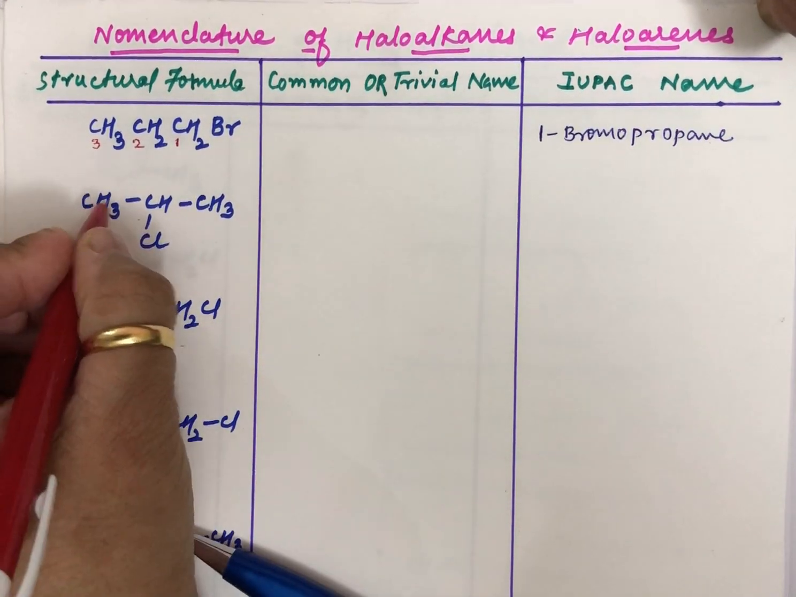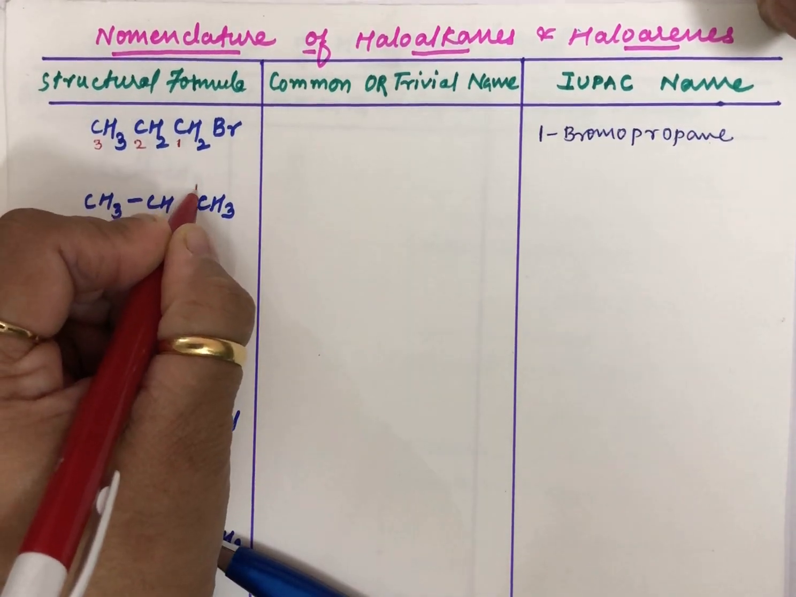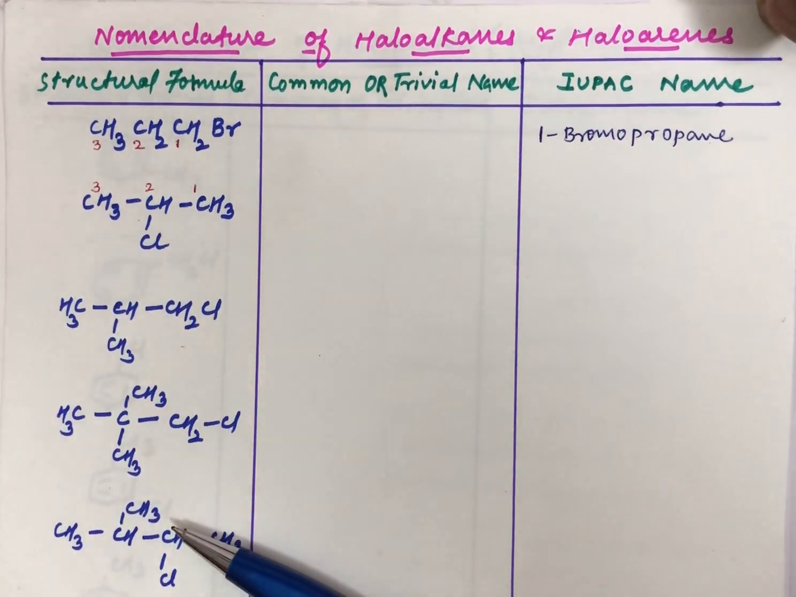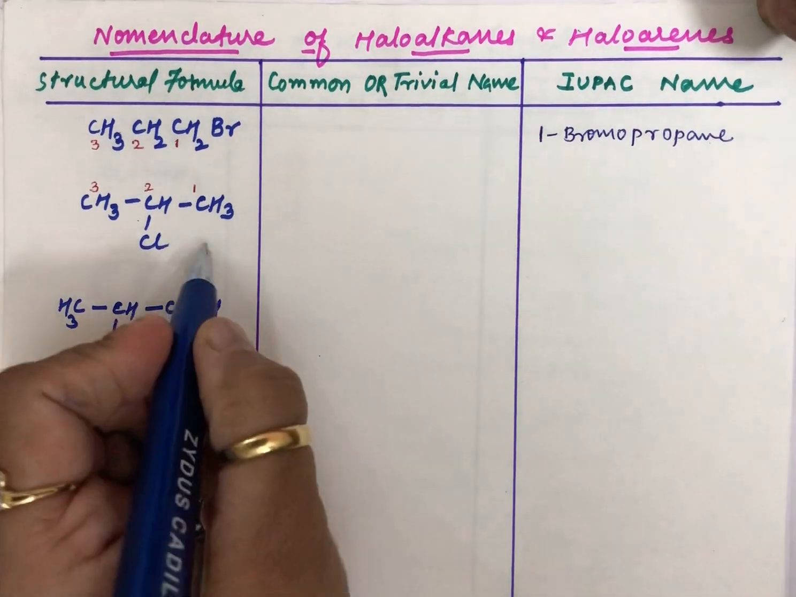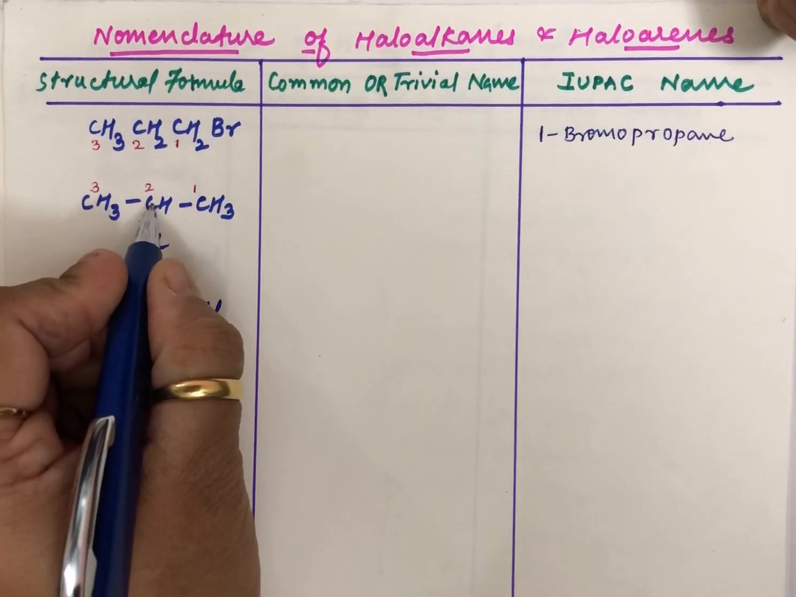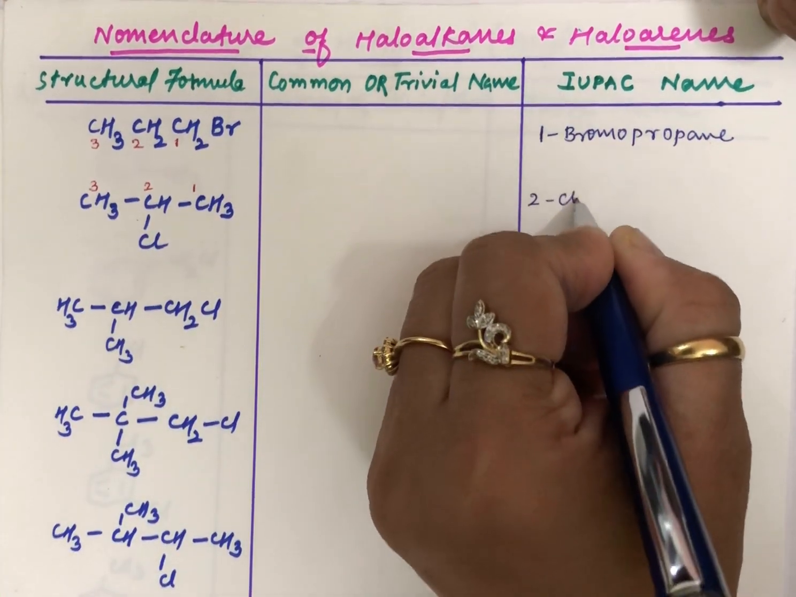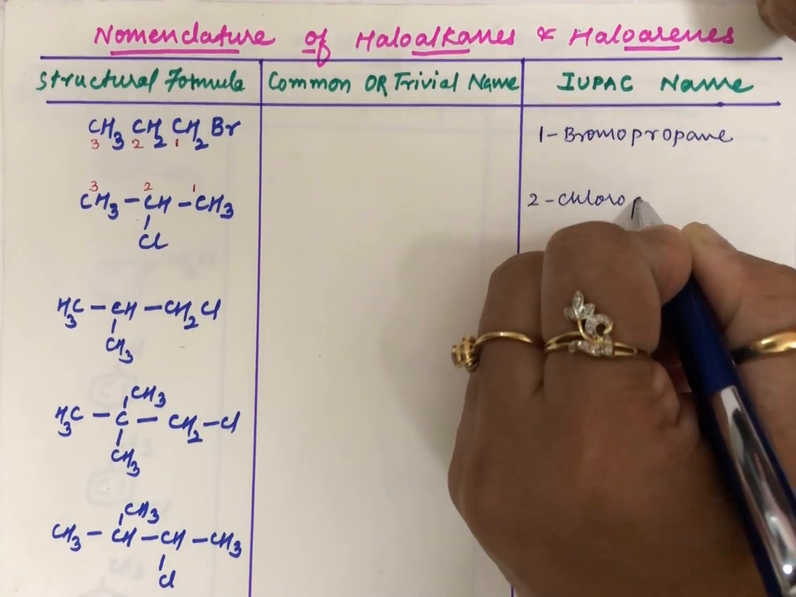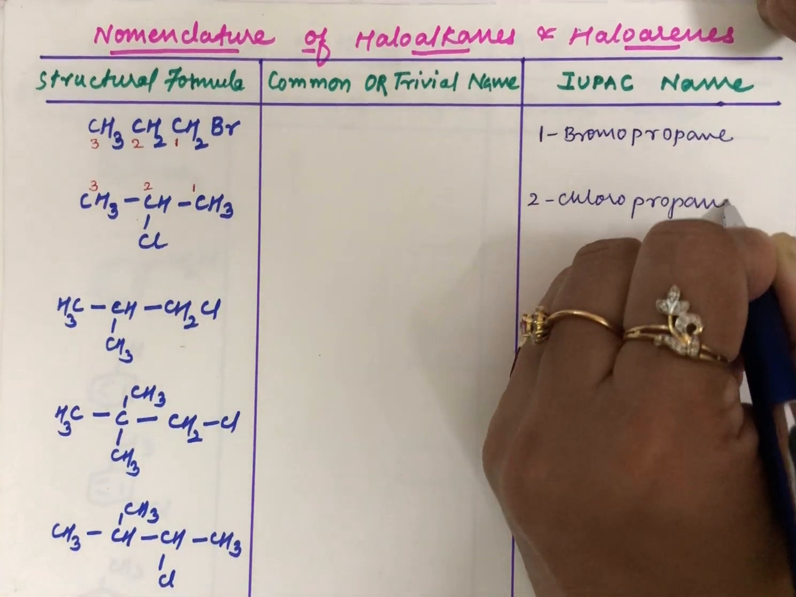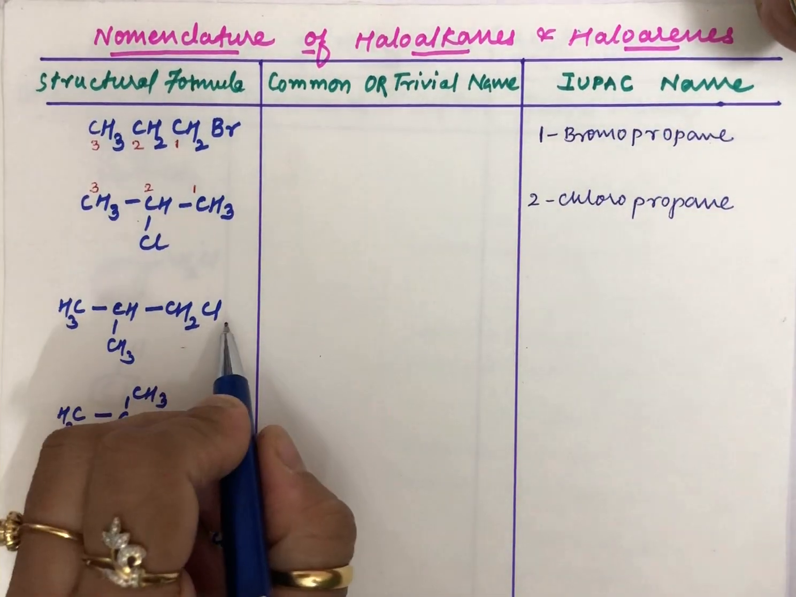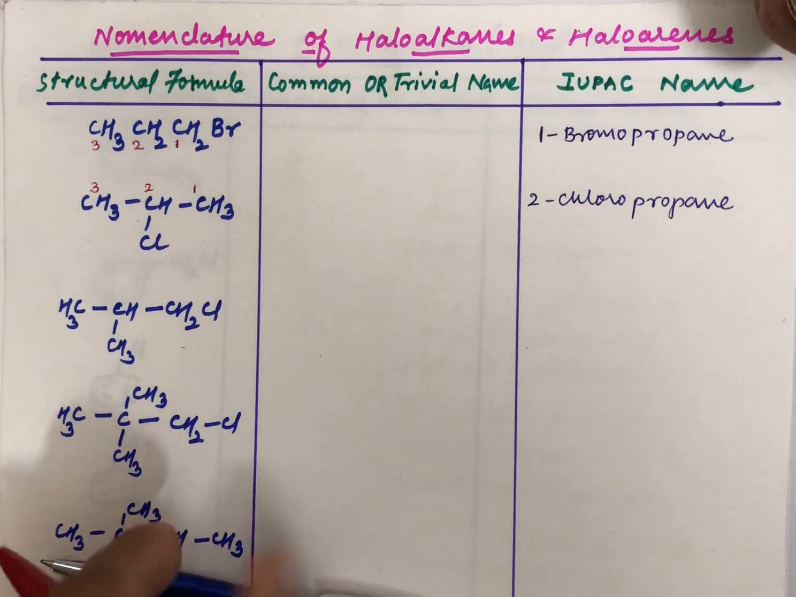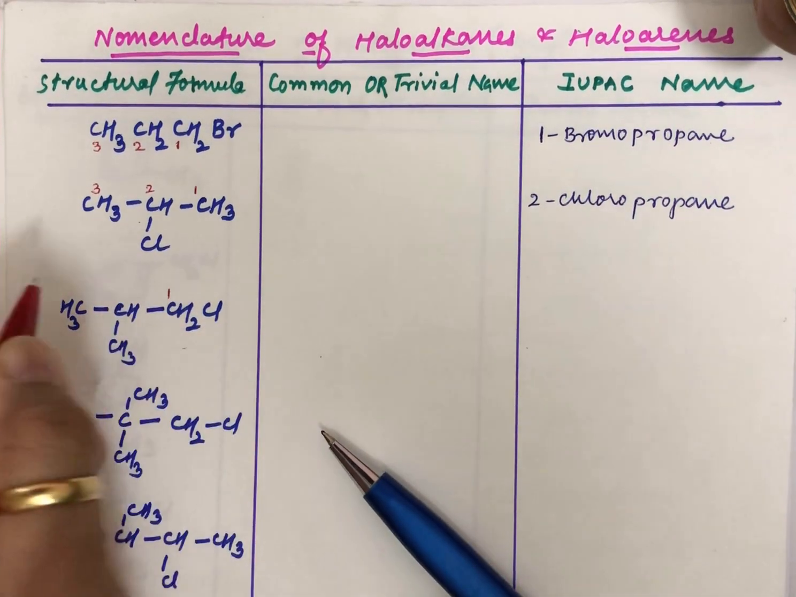Now here also you are doing the same thing. Either you start from here or here, the numbering remains the same in this case, 1, 2, 3, because chlorine is attached in either of the ways to the second carbon. So in this case you will name it as 2-chloropropane, because you are having 3 carbons. It is 2-chloropropane.